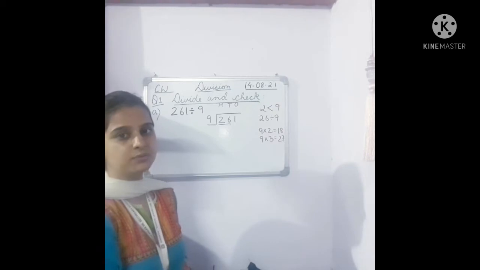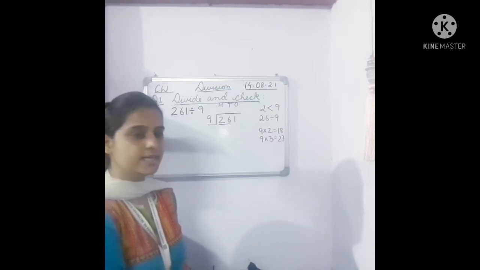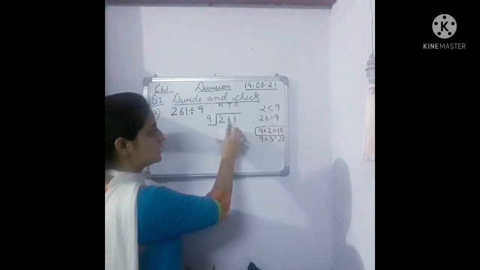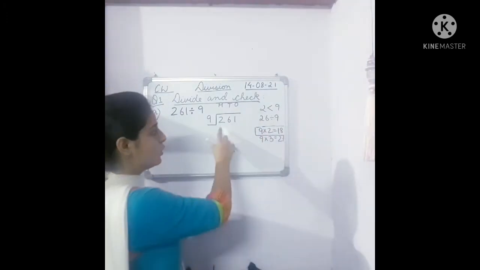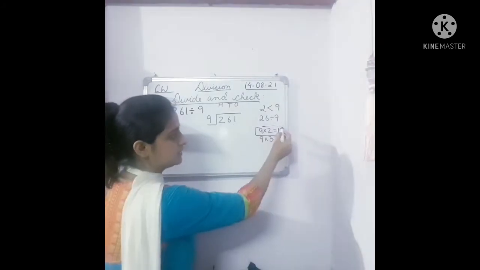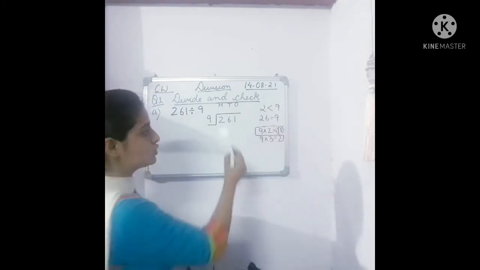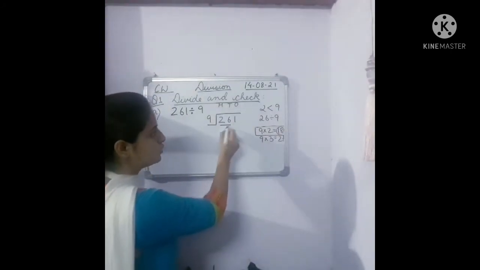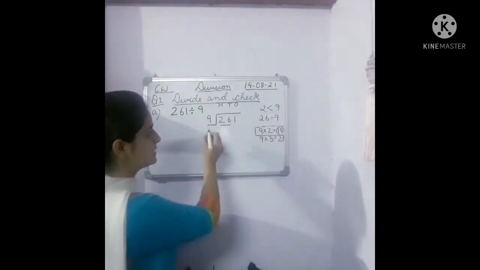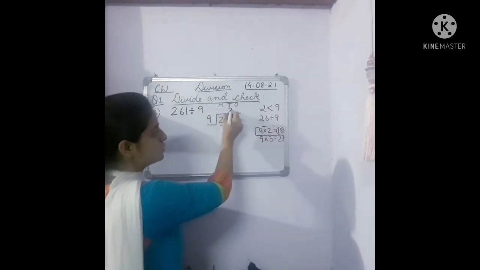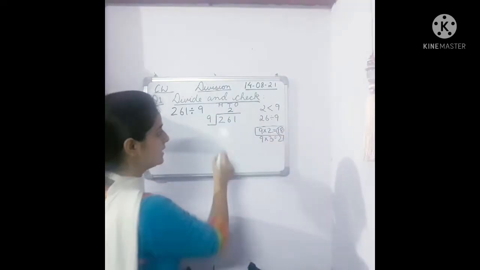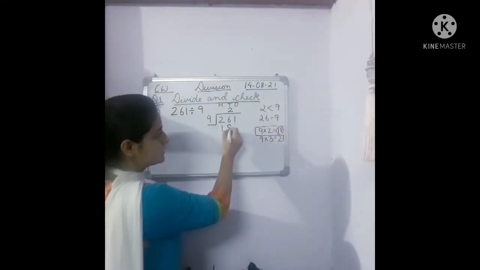So what we will do now? Just think over it. Yes. We will go with the number smaller than 26. What is smaller? 18. 18 is smaller, right? So how do we write here, children? We have taken two numbers, so we'll write the quotient in tens place. 9 twos are 18 will be written. The product will be written, children, below 26.